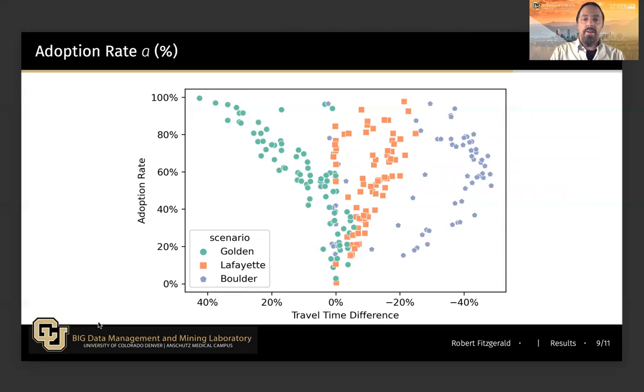Second to observe here is that for the other networks, which are larger, it just takes a very small amount of agents adopting this technique to make a difference, an improvement in travel time. And this is shown to be greater for a larger road network like Boulder, just twice the size of Lafayette.